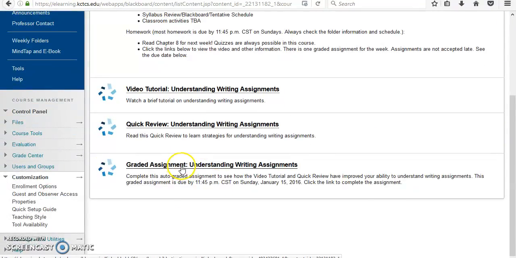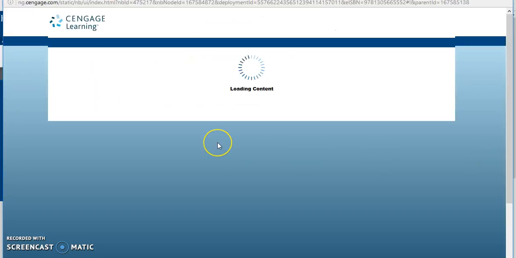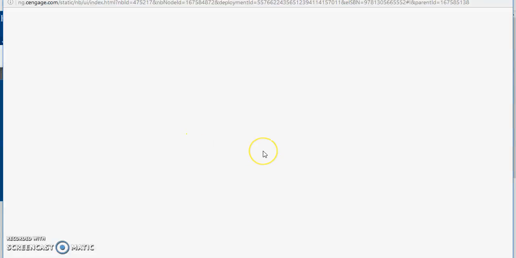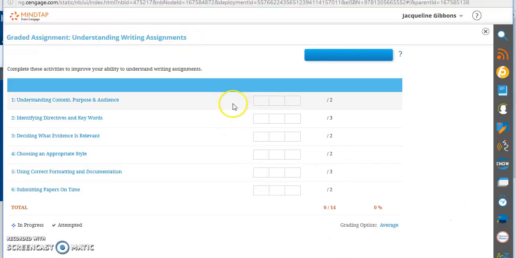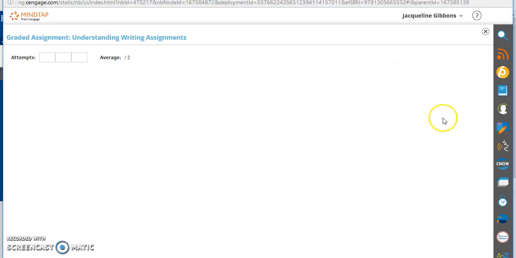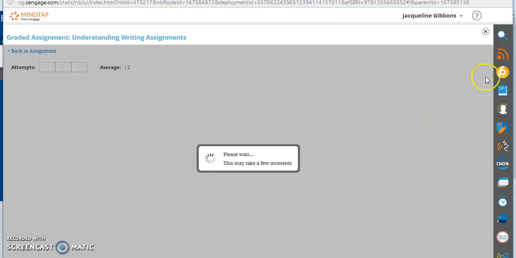When you go to graded assignment, and they should all be designated this way if they are graded, understand writing assignments, you're going to see that pop up too. So you see graded assignment, understanding writing assignments. So I've plugged those in so that you don't have to go and navigate the book. You're going to go through all the steps. So you'll click here, understanding context, purpose, and audience.